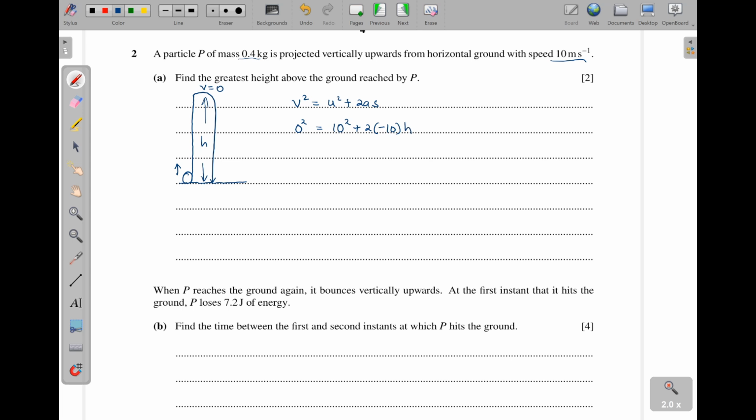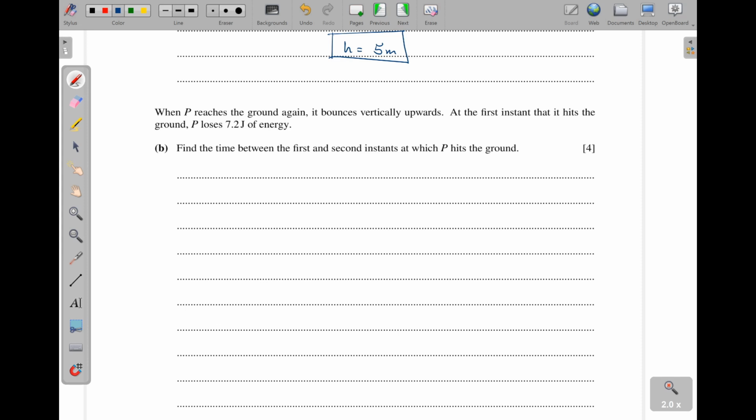So this is negative 20. It can come this side. It becomes a positive 1, which is equal to 100. So our H is going to be equal to 100 divided by 20, which will give us 5 meters. So that is that. Then they are saying when P reaches the ground again, it bounces vertically upwards, but at the first instant that it hits the ground, P loses 7.2 joules of energy. Part B, find the time between the first and second instants at which P hits the ground.